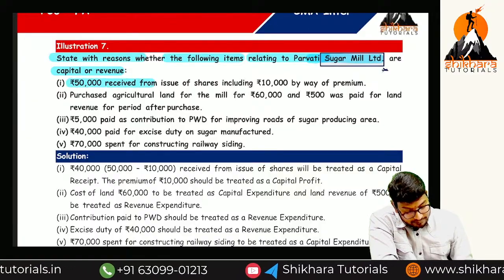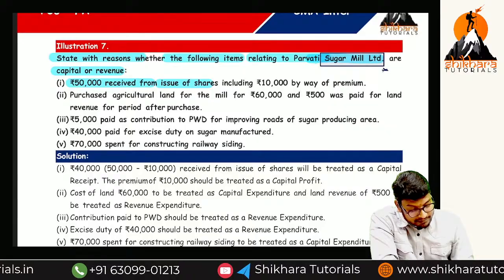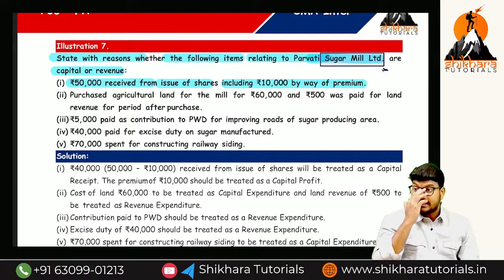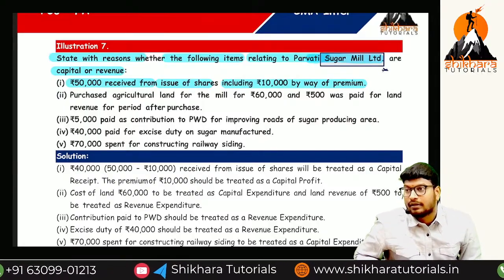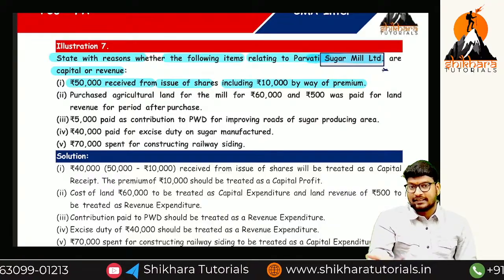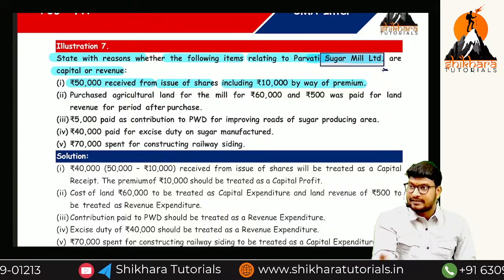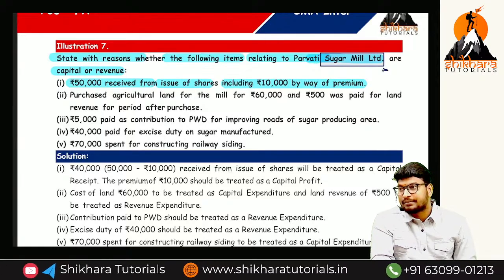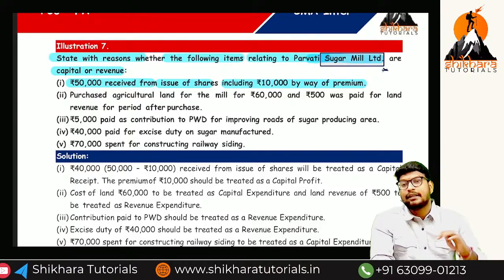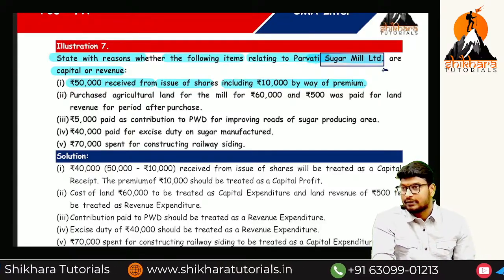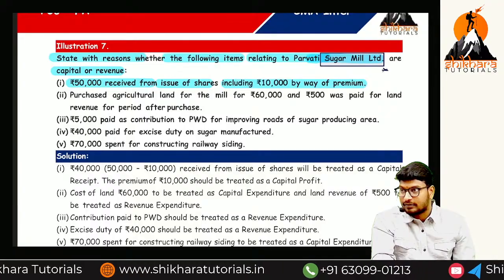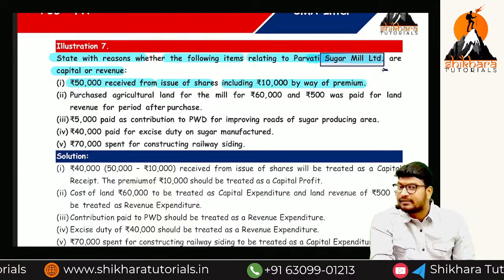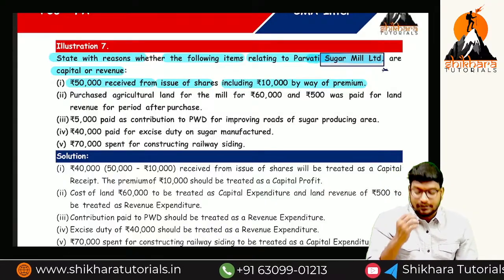50,000 received from the issue of shares, including 10,000 by way of premium. Issue of shares: is it capital or revenue? By way of issue of shares we are receiving 50,000. This is a capital receipt. Regularly we do not issue shares or visit the stock exchanges, so it is non-recurring. Non-recurring means capital receipt, whereas recurring means revenue receipt.